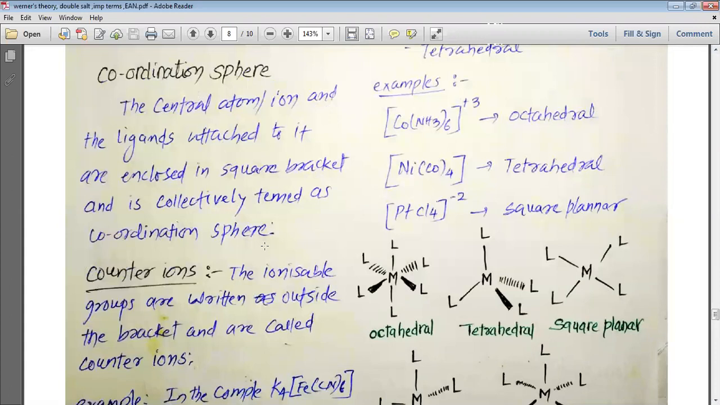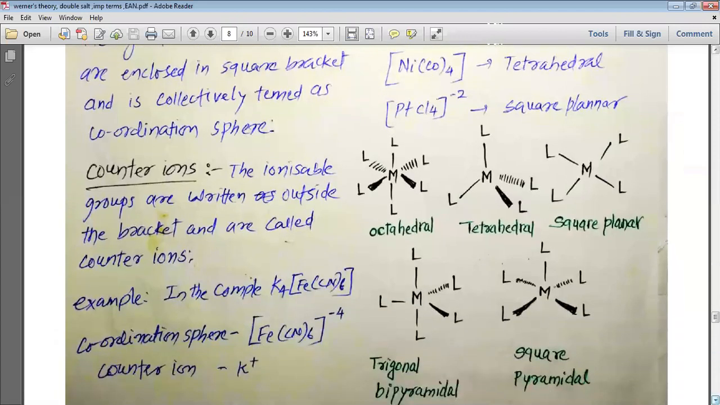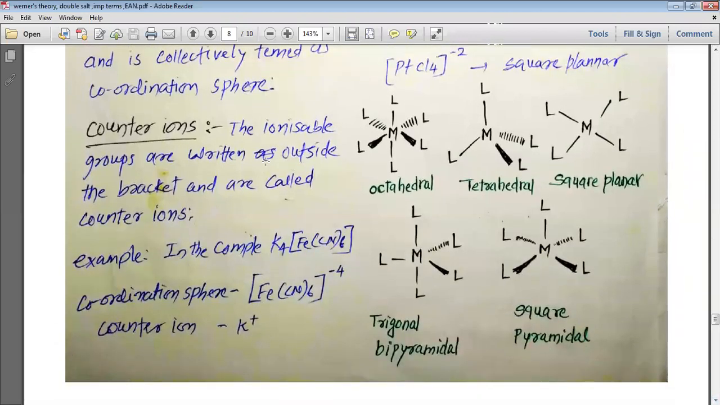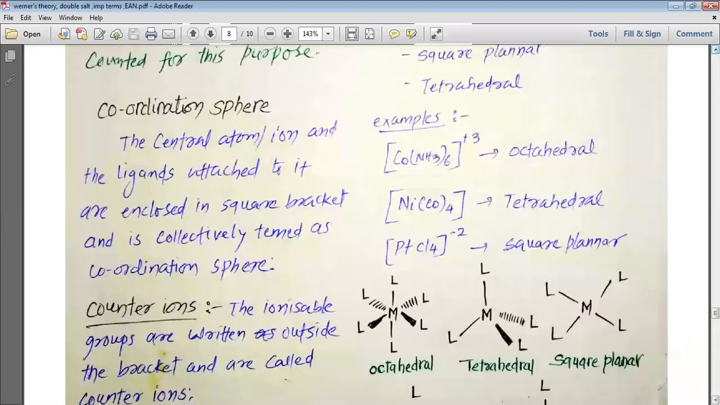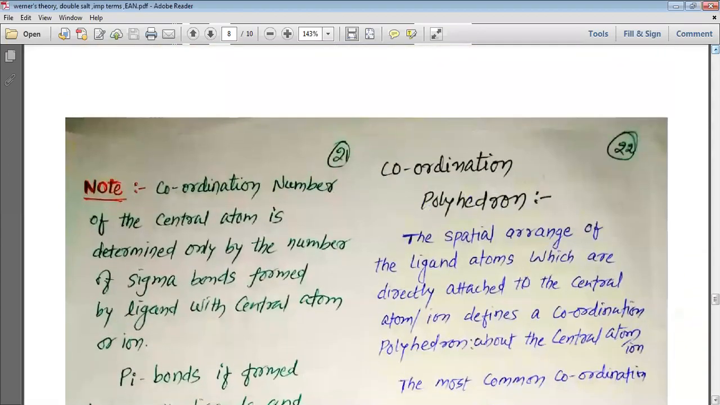Then we are going to study about the counter ions. So let us see what a counter ion is. The ionizable groups are written outside the bracket and are called the counter ions. Let us understand the counter ion with an example. In the complex K4[Fe(CN)6], the coordination sphere is [Fe(CN)6]4-, whereas the counter ion is K+. So this is how, my dear students, you can understand the coordination sphere as well as the counter ion.